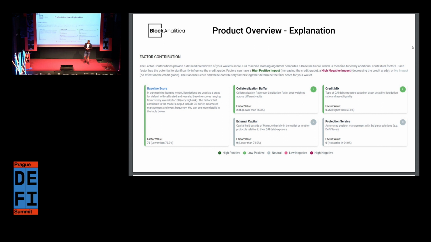This is a very important aspect of the methodology, which is the explanation itself. We have the ML model, and then we have heuristics on top of it. The ML model creates a baseline score, and we have adjustments on top of that. One of the key metrics, obviously, is the collateralization buffer, which is the collateralization ratio over the liquidation ratio. And then there's also external capital and credit mix that I already mentioned. Something that we also take into account, of course, is the repayment activity and these kinds of events, and also things such as whether the wallet uses third-party services such as automation services for managing the position, such as DeFi Saver or Oasis.